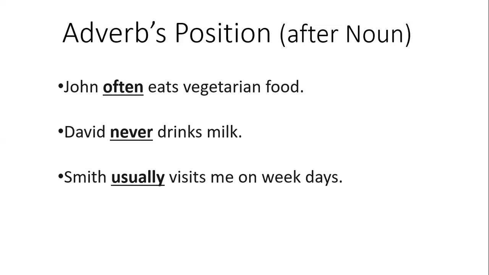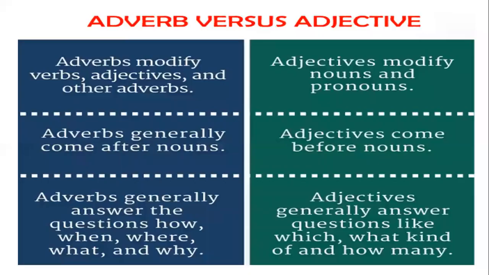It depends on its form, its kind, and according to kind, you basically adjust your adverb. But usually, as we have gone through in the previous slide, we have observed it is used after the verb, but again, it depends on the kind of adverb.